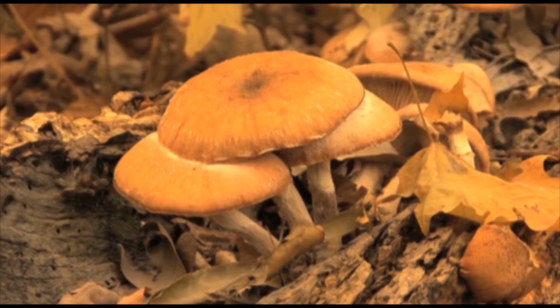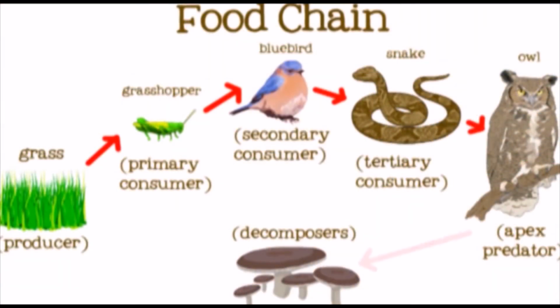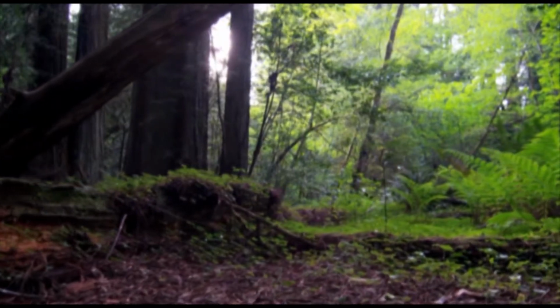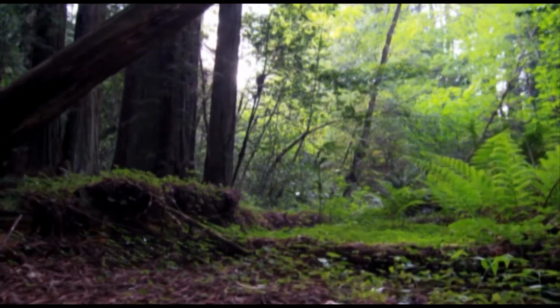When animals die, their body is broken down by decomposers. Decomposers are usually bacteria and fungi. Decomposers break down dead plants and animals into nutrients in soil. The nutrients are taken by plants for growth and other functions.